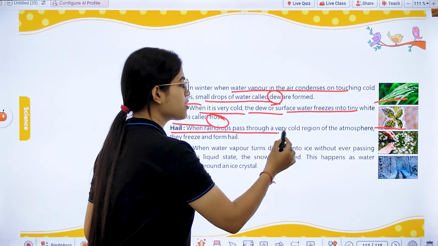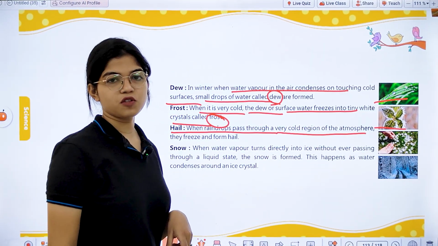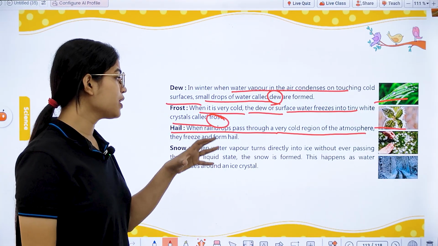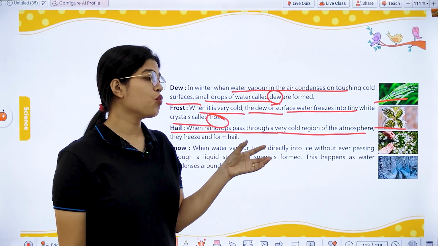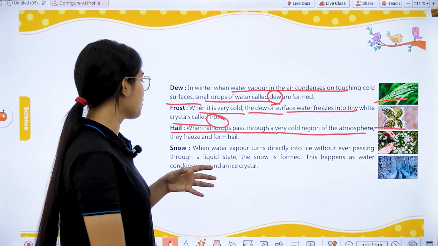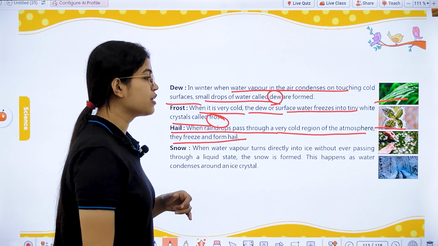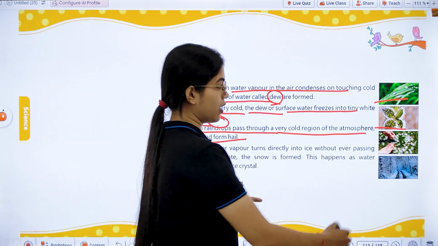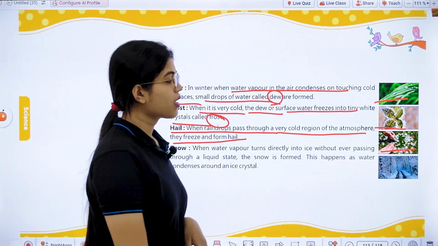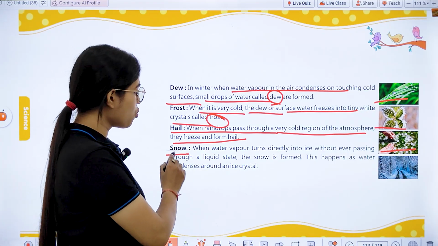When raindrops pass through a very cold region of the atmosphere, that means when the rain is falling down and passes through a very cold region of the atmosphere, it will freeze up and form hail like this. And then next we have snow.